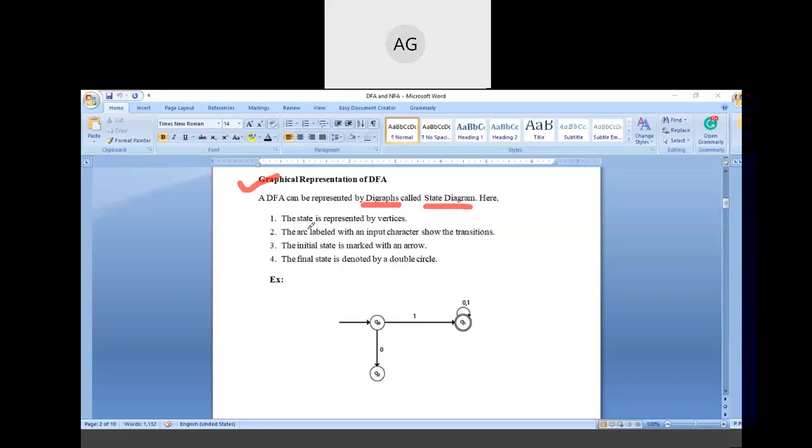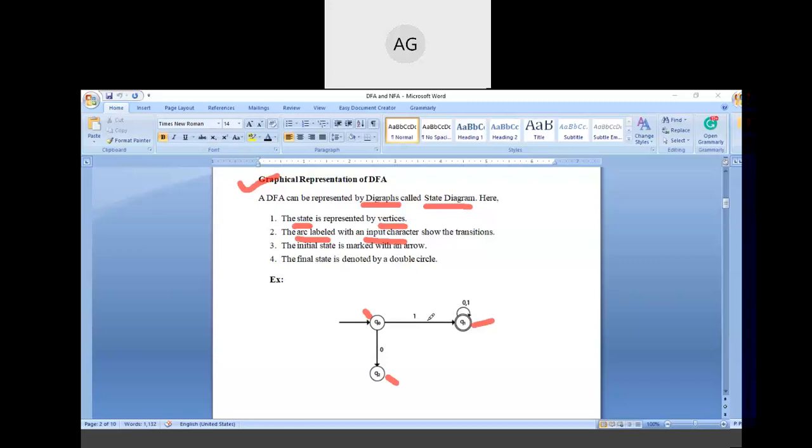The states are represented by vertices. Here we have three states Q0, Q1, and Q2. These are represented by the vertices of the graph. You already studied the graph in your data structure and algorithm subject, that the vertices are denoted by circles. The arc labels with an input character show the transition.